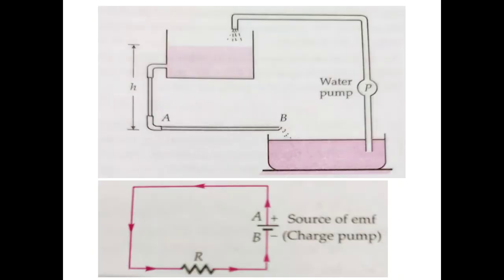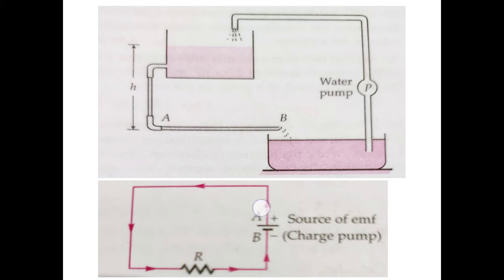Now, as this is resistance, resistance means any electrical appliance which is consuming energy, and it is connected with these connecting wires. If we do not apply a battery over it, in your homes also you have seen, if you do not switch on the button, your fan will not move. In the same way, if we do not apply a battery or the cell in this circuit, then this appliance will not work.